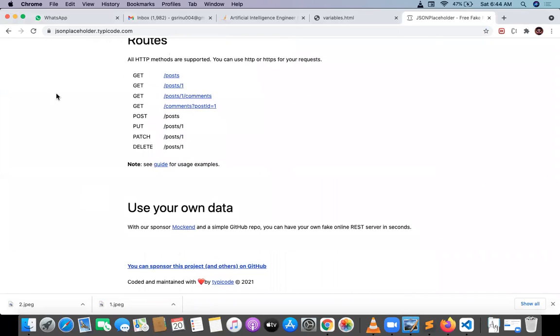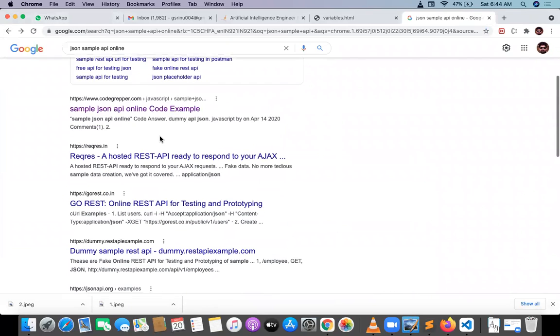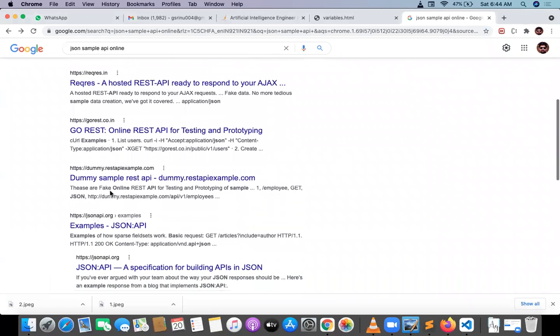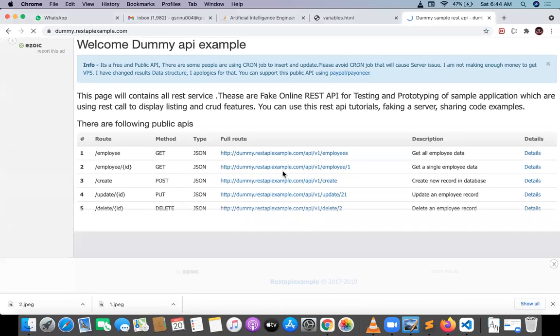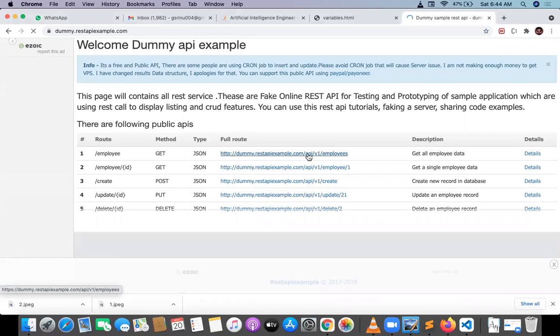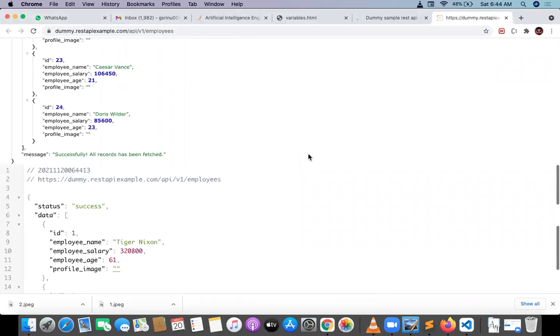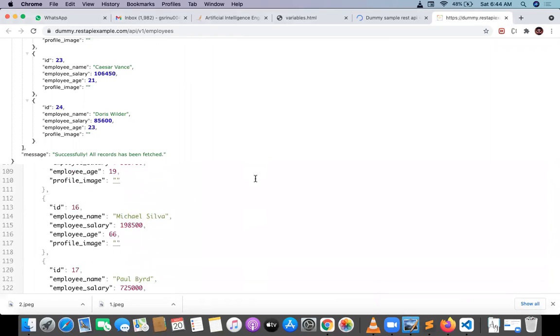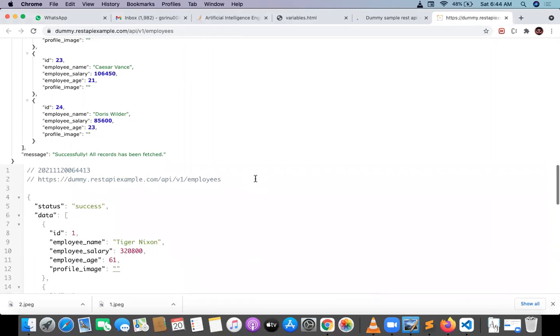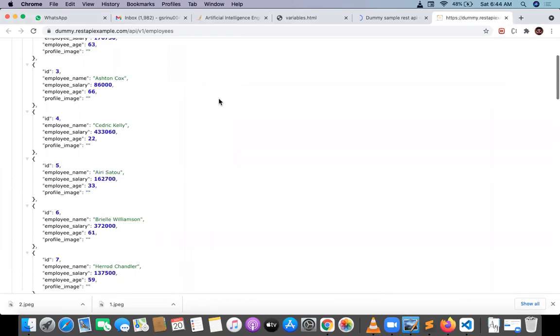We take some REST API. Yes, this is something like dummy JSON, sample JSON.